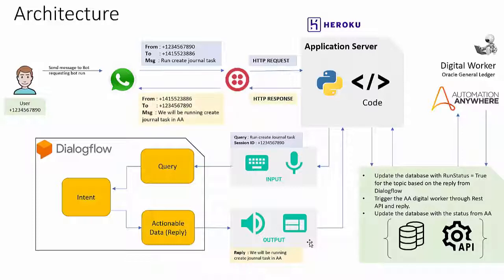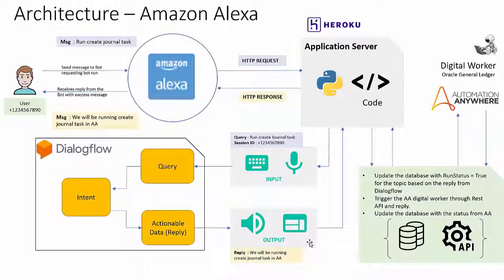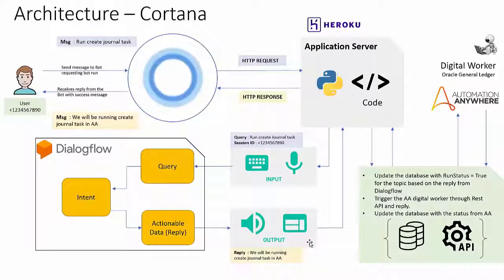In this example, the user requested to run the create journal task, then the bot will run the create journal task in Automation Anywhere and respond to the user saying, "We will be running create journal task in the AA." A similar architecture will be used if we want to execute using Google Home, Slack, Messenger, Amazon Alexa, Cortana, etc.